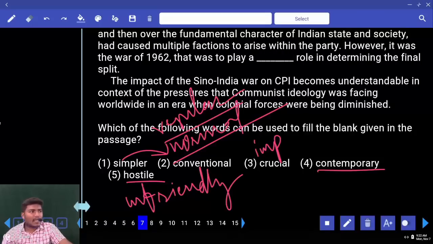Next we have one more word, contemporary, a very important word. What in a way is contemporary? Contemporary politicians, who are they? Contemporary politicians. Contemporary is mostly used in politics. This word is used in politics. Contemporary means the people who rule at the same time. For example, somewhere in the world, like in the USA 10 years ago, Obama used to rule. And the same way 10 years ago here, who was there? PM?